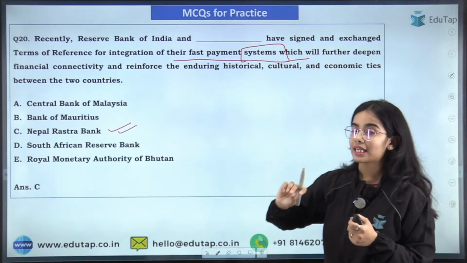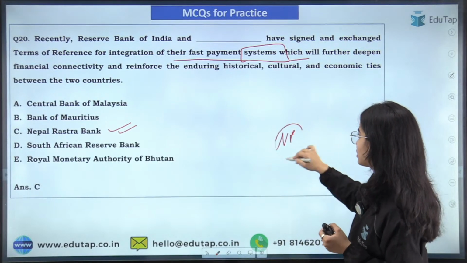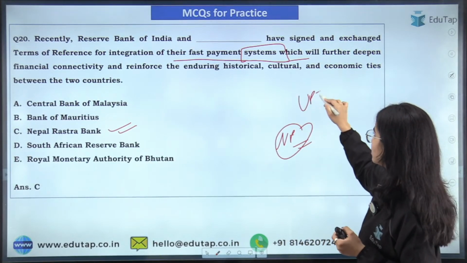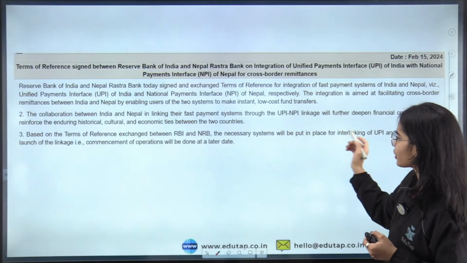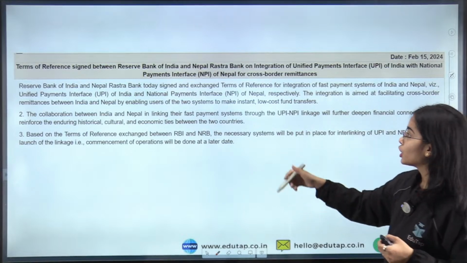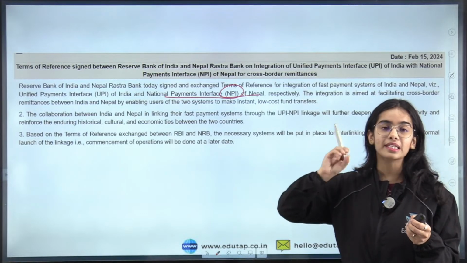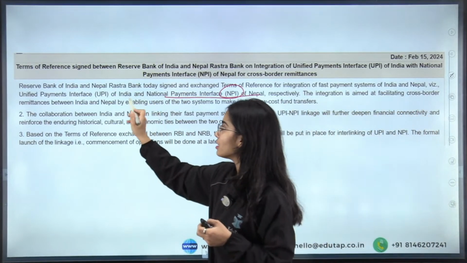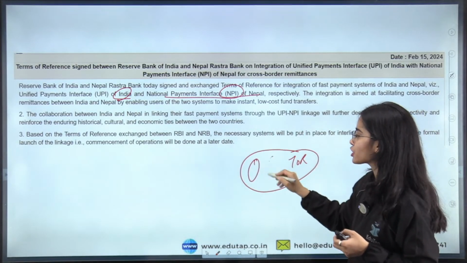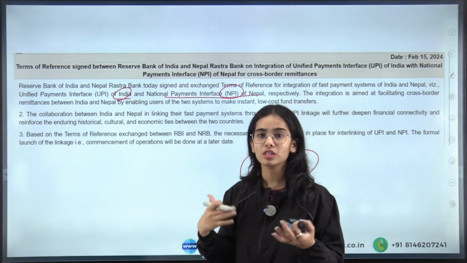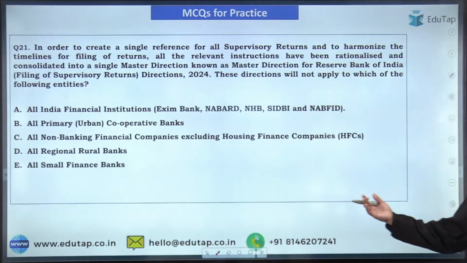That is the NPI, the National Payment Interface of Nepal, and UPI, the Unified Payment Interface of India. The terms of reference have been signed for the integration of these two fast payment systems of the countries. Okay. Yes. Next question is, try to answer this question now.